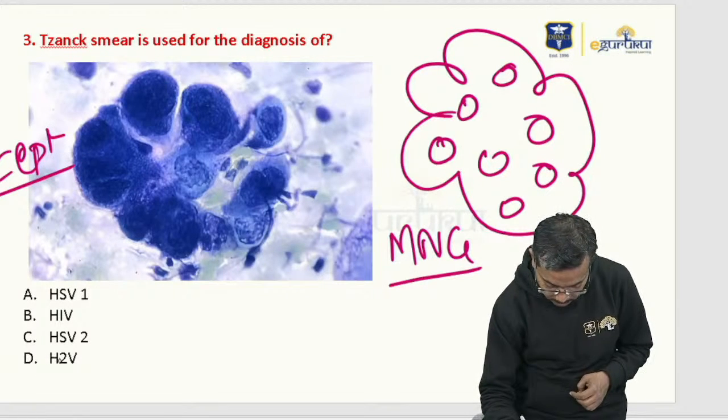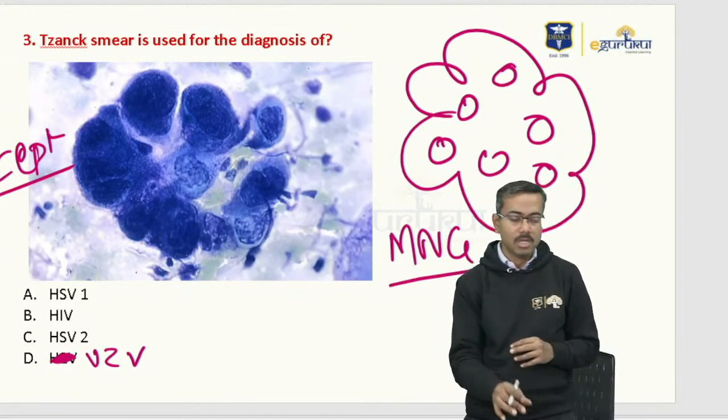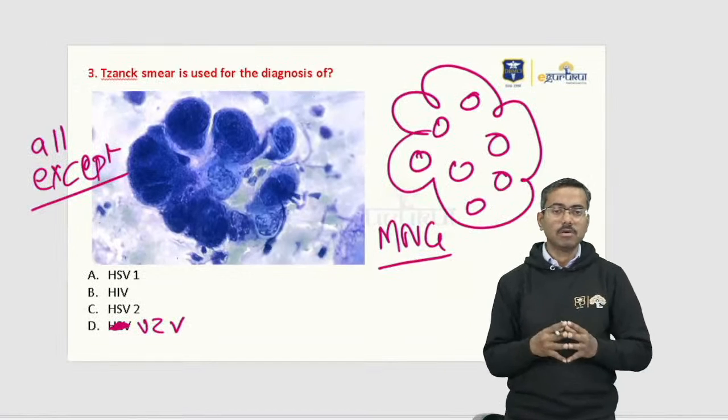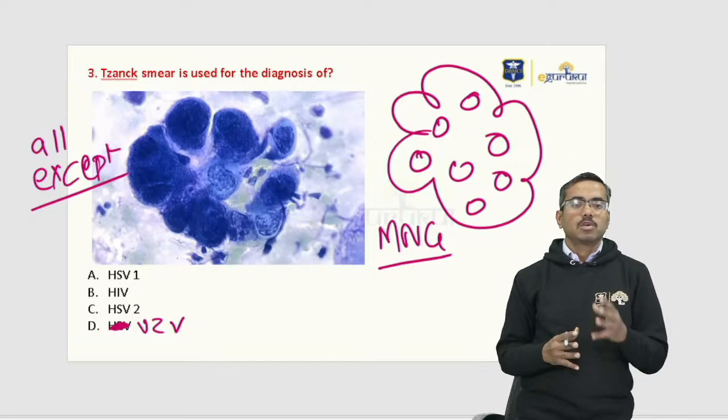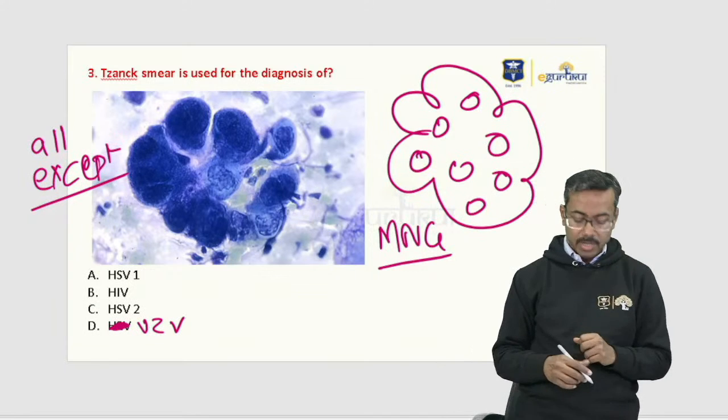Now just listen to this. Let me explain this. At least you should know the topic. As I said, you might have some errors. That's possible, but let me discuss that. The question is, Tzanck smear is used for the diagnosis of all except.